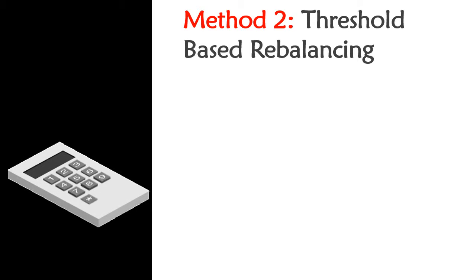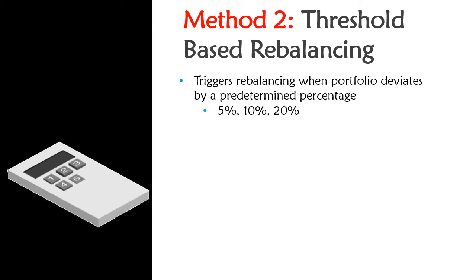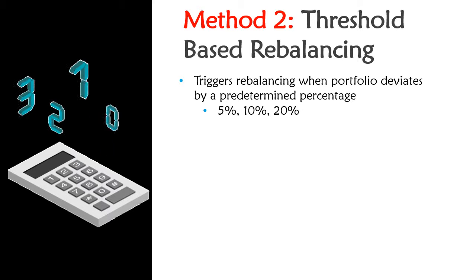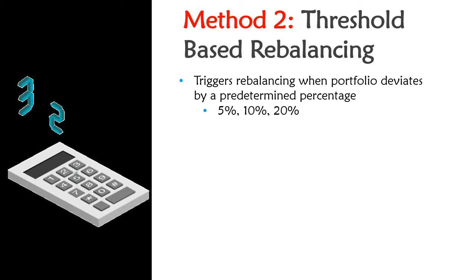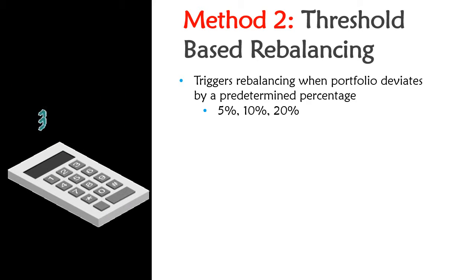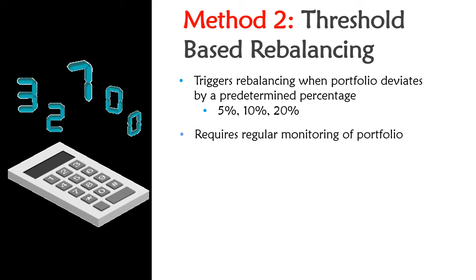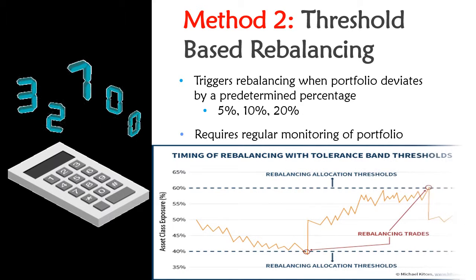A threshold rebalancing method triggers the rebalancing event when a portfolio deviates from its target asset allocation by a predetermined minimum percentage, such as 5%, 10%, 20%, and so on. The nature of this strategy requires regular monitoring, as it is rebalanced on the basis of the threshold.